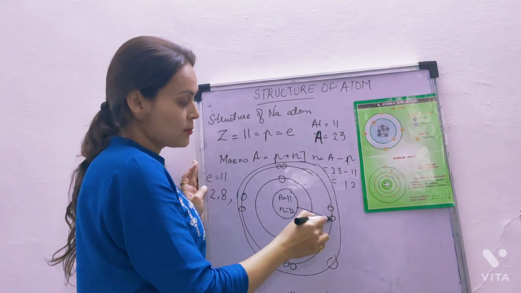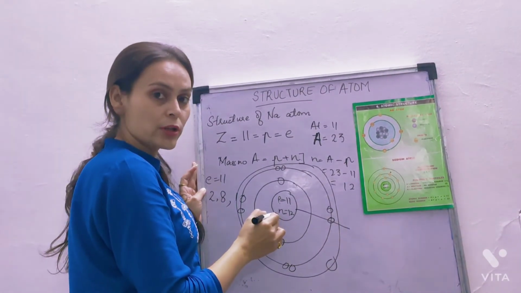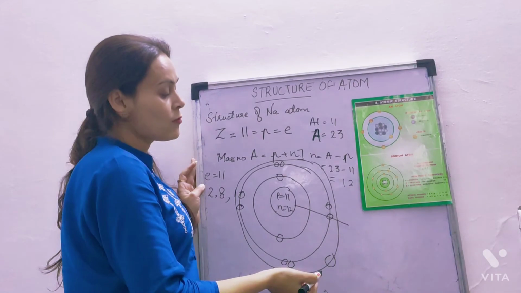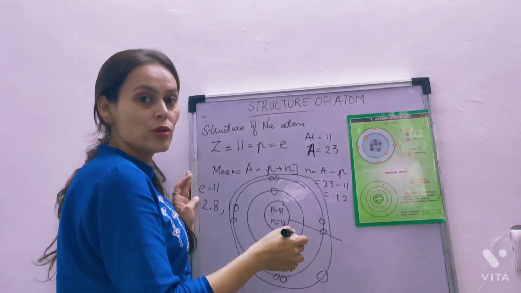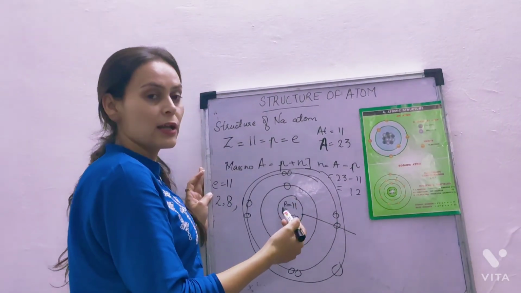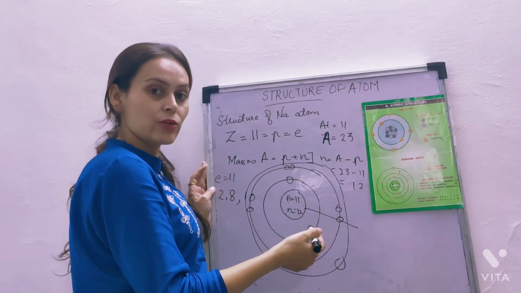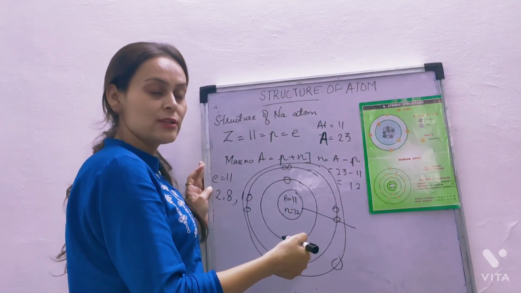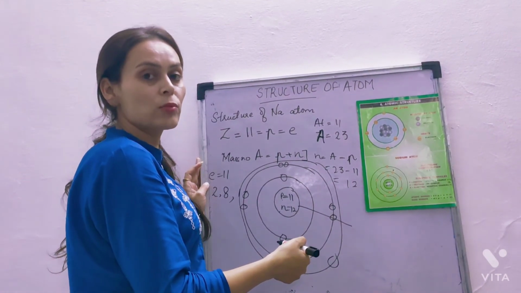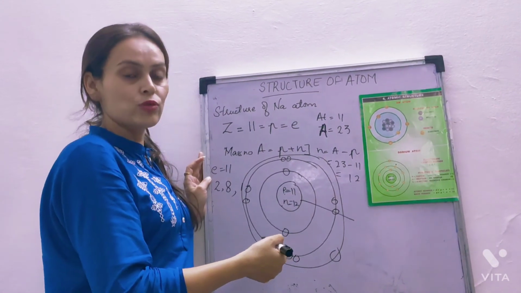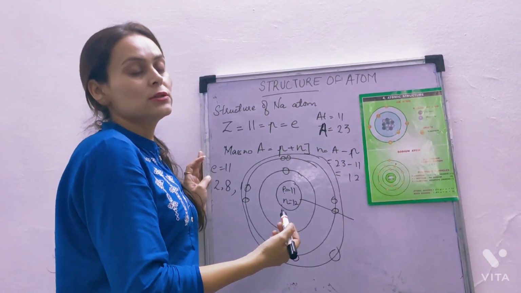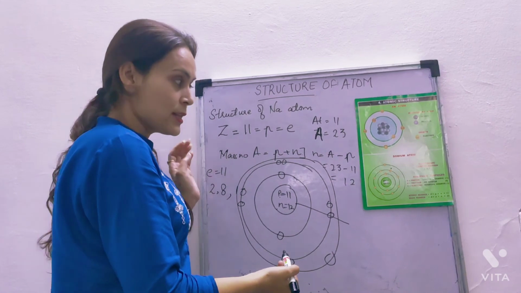What is this? Nucleus. The nucleus consists of protons and neutrons. And where do electrons revolve? Electrons revolve in a fixed orbit or shell. These are called K, L, M, N. And how to fill electrons in all these shells is according to the Bohr theory. That is why the formula is 2n square. The first shell can have 2 electrons, the second shell can have 8 electrons, the third shell can have 18 electrons.